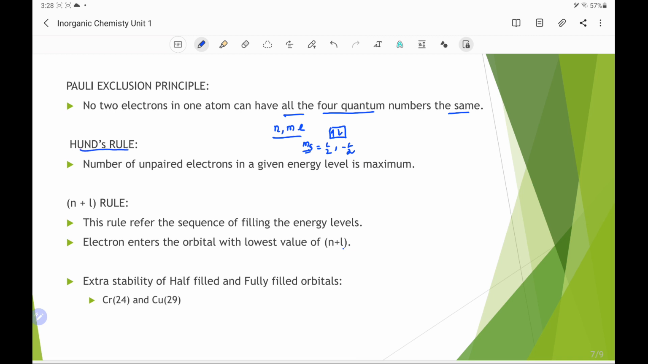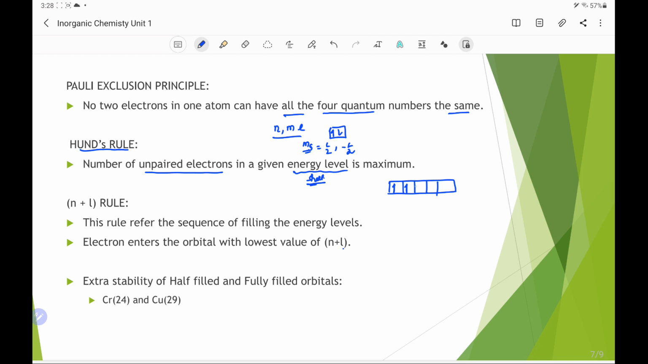Second is Hund's rule. As per Hund's rule, the number of unpaired electrons in a given energy level is maximum. This given energy level refers to the subshell. So in a subshell, there should be the maximum number of unpaired electrons. For example, if we take the d subshell which has 5 d orbitals, when an electron comes, it will fill one of the orbitals. Then the next electron will go to another orbital, because it could pair up, but according to Hund's rule, it will not pair up. It will go to the next empty orbital and the spin will be in the same direction.